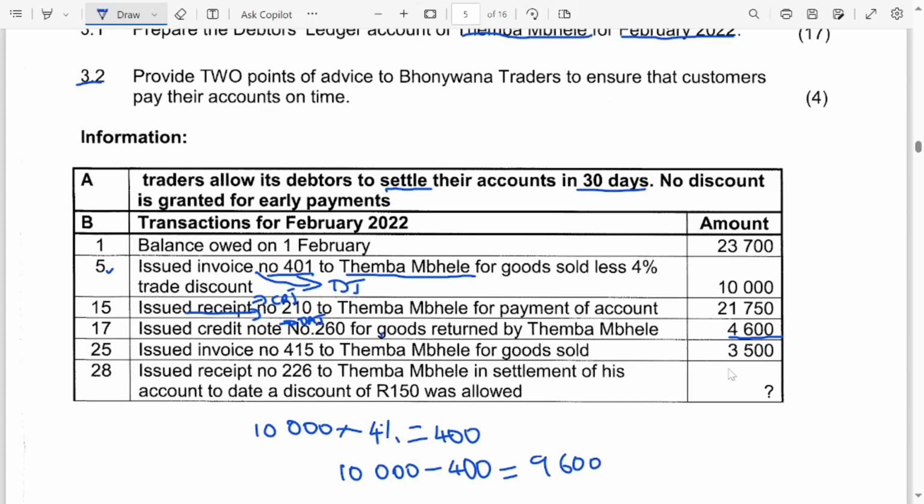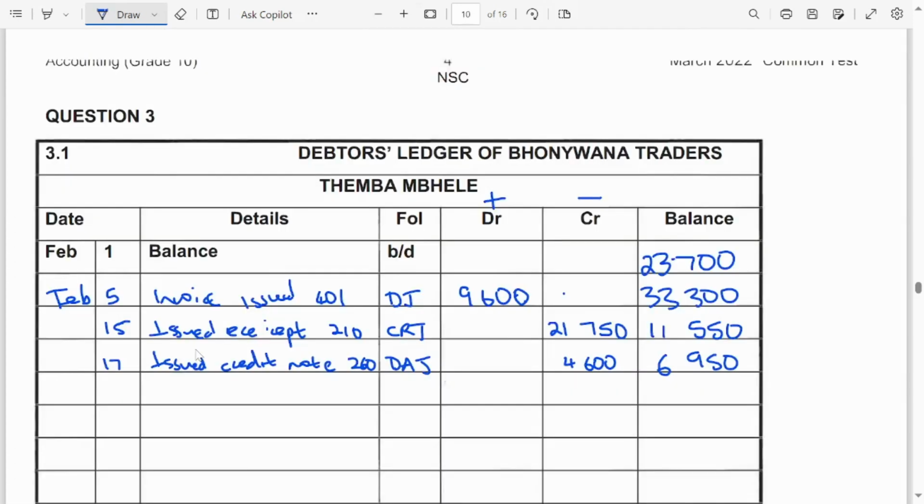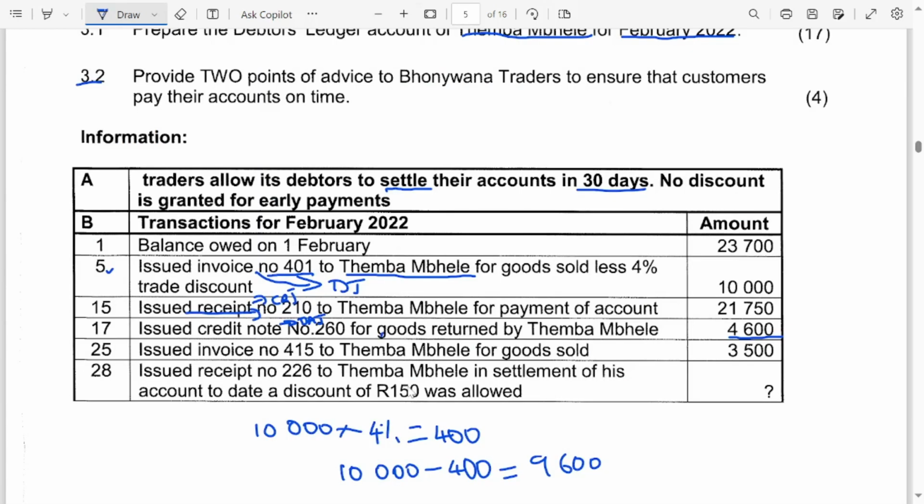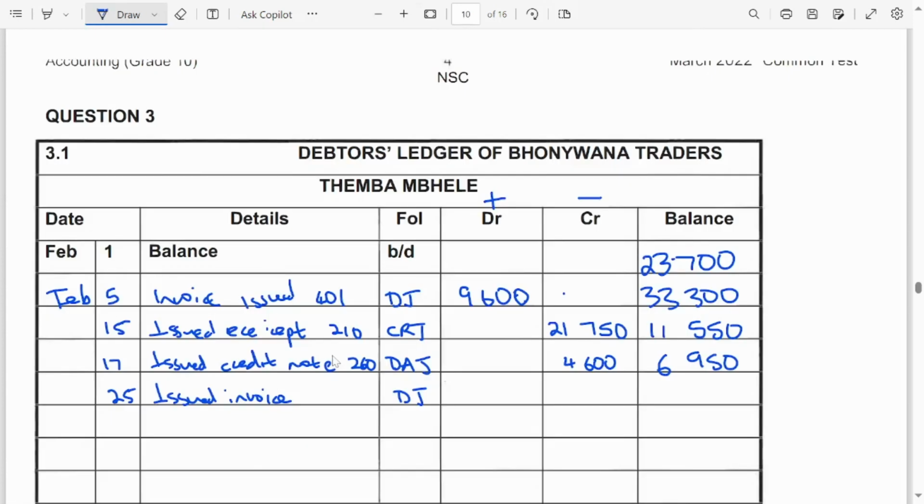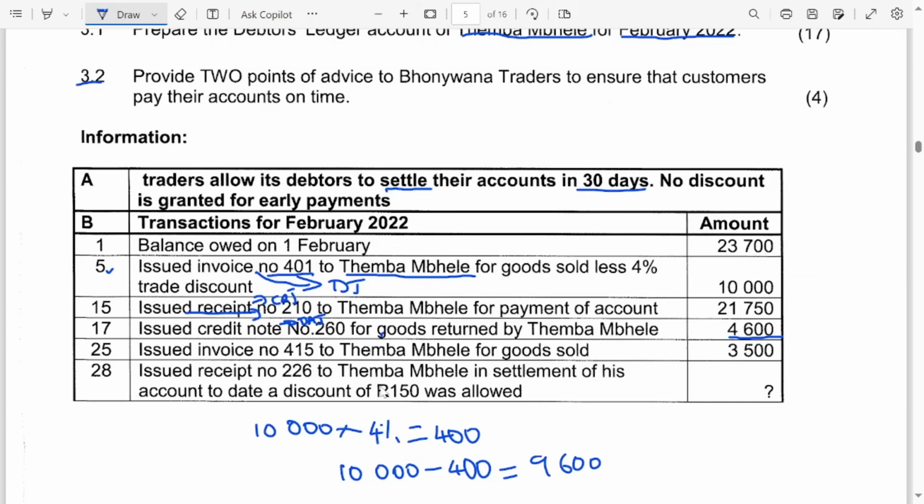Right? Let's record. Day 25, issued invoice. So it's going to be debtors journal because we're issuing an invoice. Invoice 115. Now, we issued an invoice for how much? For 3,500. Like I said, when we are issuing an invoice, it means that the business is selling the goods on credit. So that's a debtors journal, right?